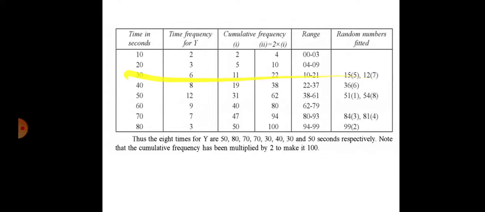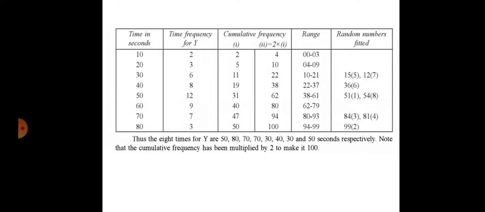For seventh time is 30 seconds. And for eighth time is 50 seconds. Thus the 8 times for y are 50, 80, 70, 70, 30, 40, 30 and 50 seconds respectively, respective to each random number.